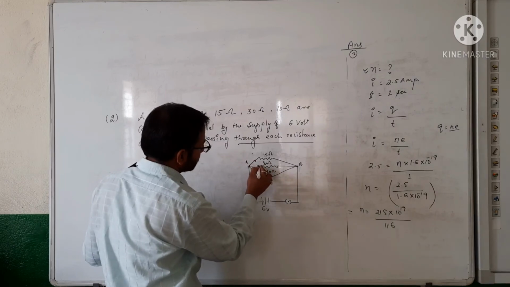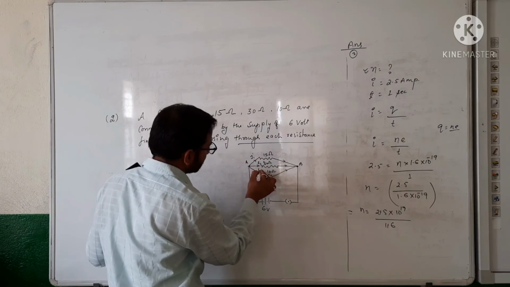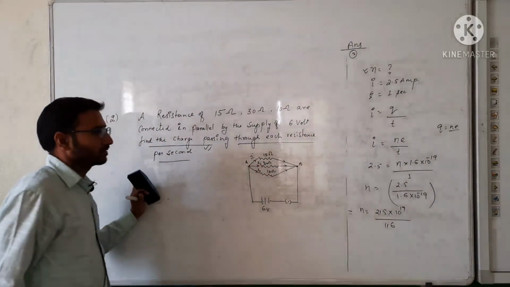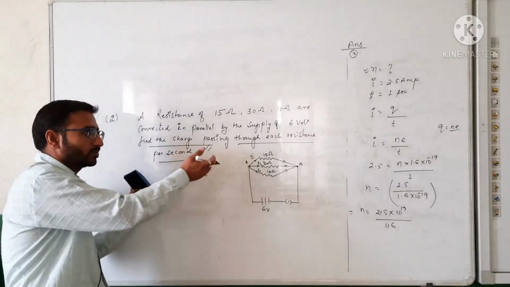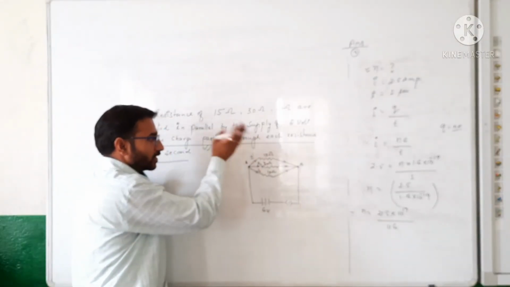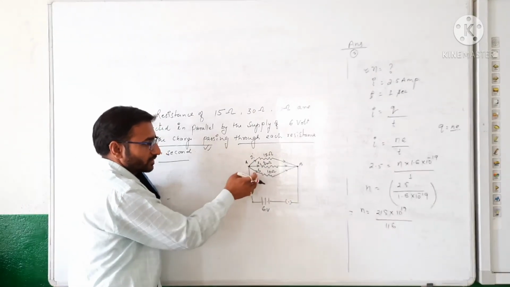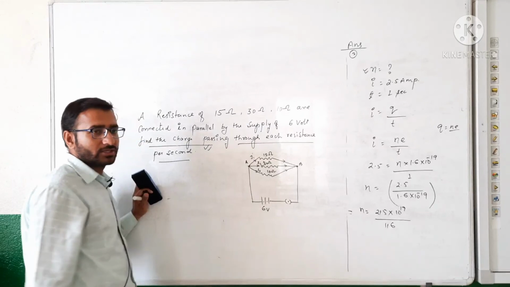As we know from our class 10th knowledge, the currents I1, I2 and I3 are passing through the resistances of 15 ohm, 30 ohm and 10 ohm. So for I1 the value of Q1 is different, for I2 the value of Q2 is different, for I3 the value of Q3 is different.